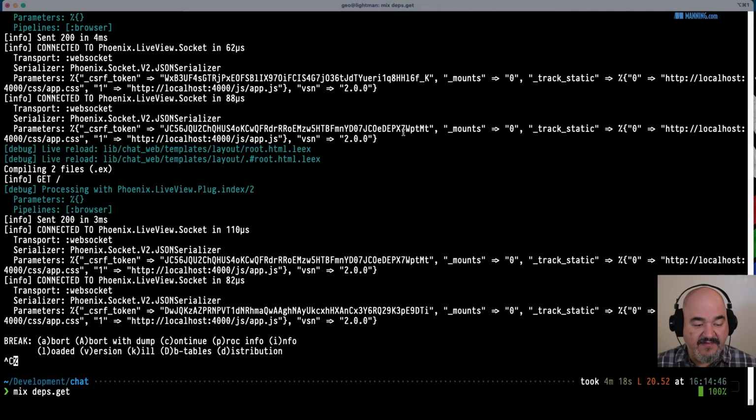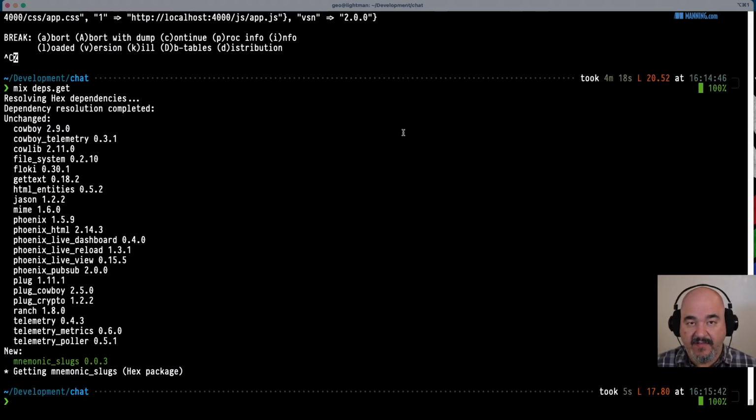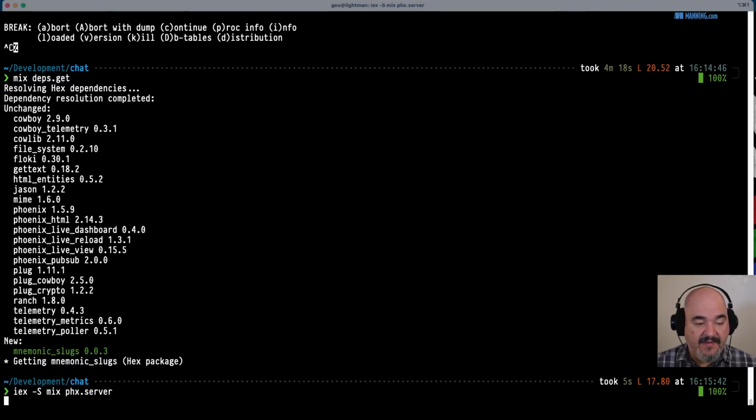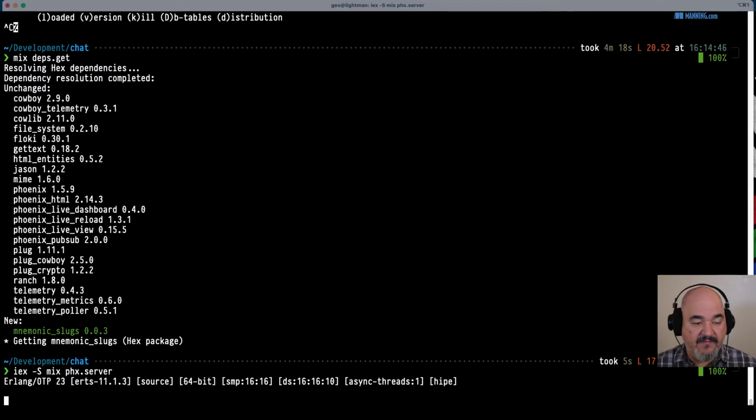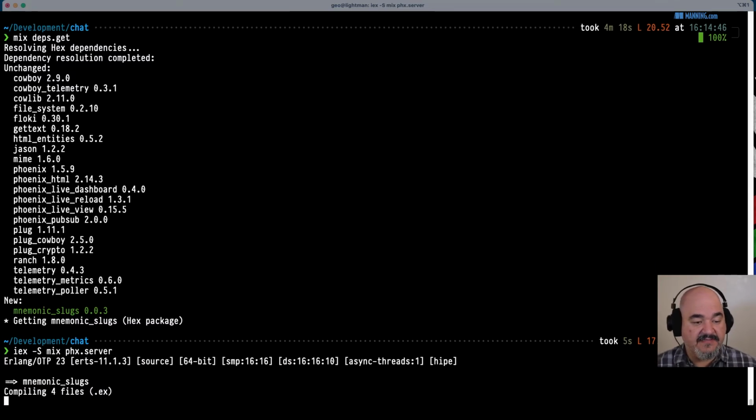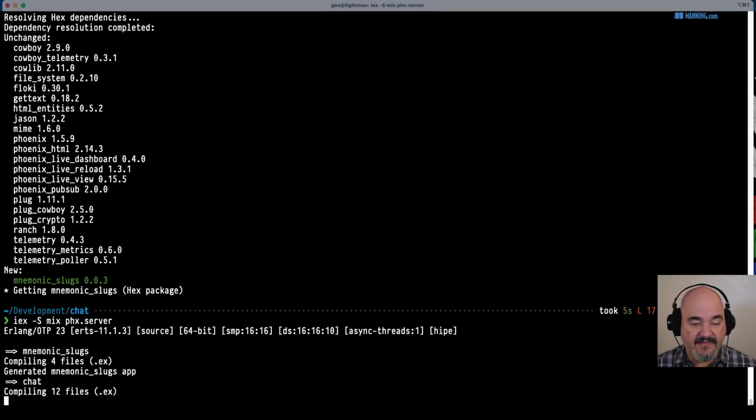And then we'll restart the server again, and the next time we've restarted it, we'll have that package with us. So let's do mix phoenix.server, and it'll recompile a little bit because it's got to recompile that Monomic Slugs in for us. So there it is, compiling Monomic Slugs.